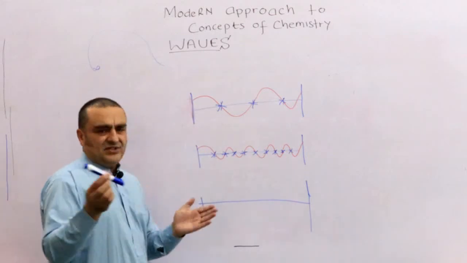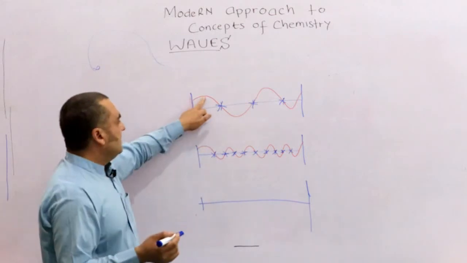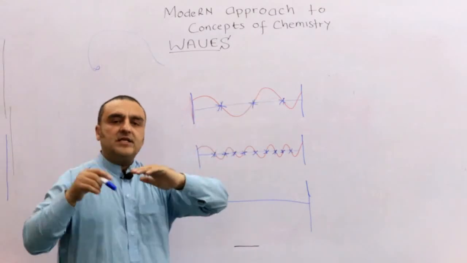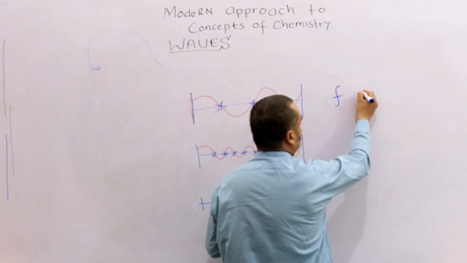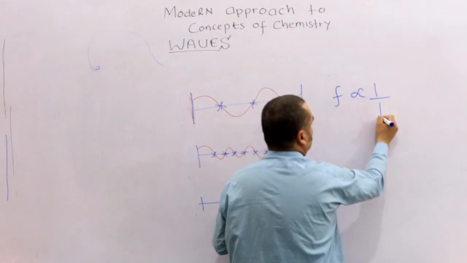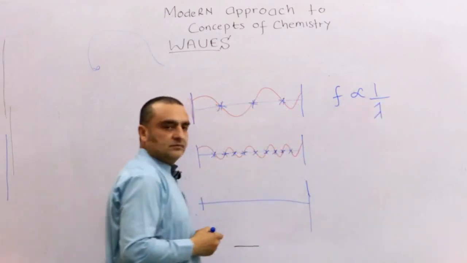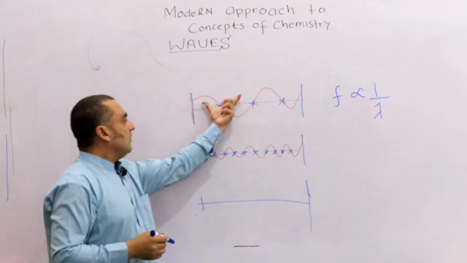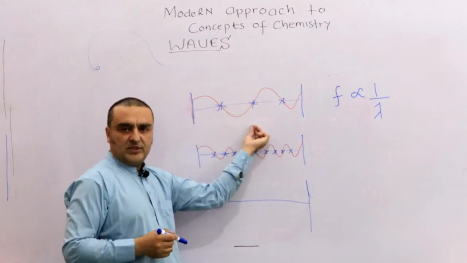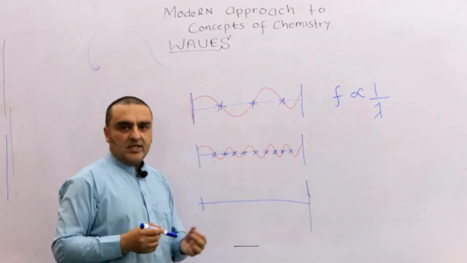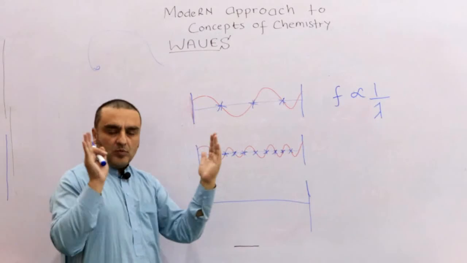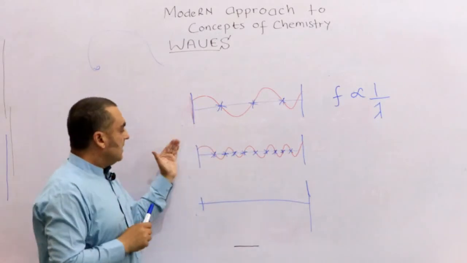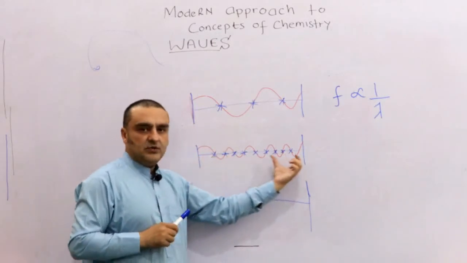Another thing you might have seen is that wavelength is inversely proportional to frequency, or frequency is inversely proportional to wavelength. The bigger the wavelength, the smaller the frequency. If you have a big wavelength, you have a small frequency. If you have a small wavelength, then you have a huge frequency.